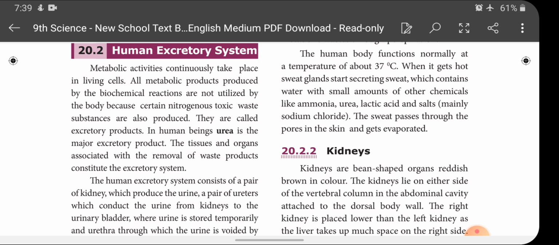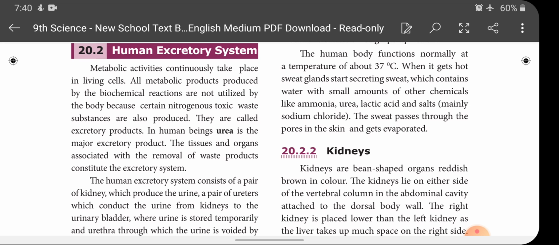Why? Because some toxic substances are produced during these metabolic activities. These toxic substances should not stay in our body, as they lead to harmful effects. So these waste products should be eliminated from the body, and this nitrogenous toxic waste is called urea.